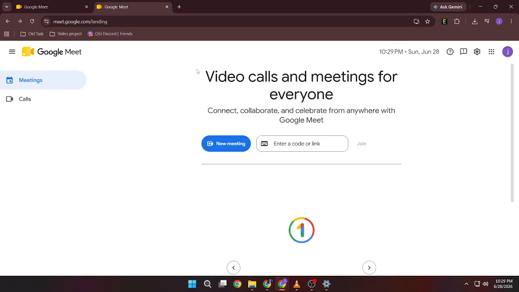Now refresh the Google Meet page or leave and rejoin the meeting. If the issue continues, update your web browser to the latest version to resolve possible compatibility problems. Finally, restart your computer or mobile device and test Google Meet again. If you're using Windows and the problem continues, updating your audio drivers may also help restore normal sound.